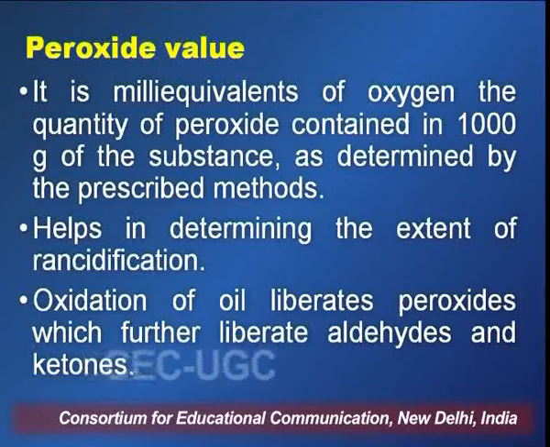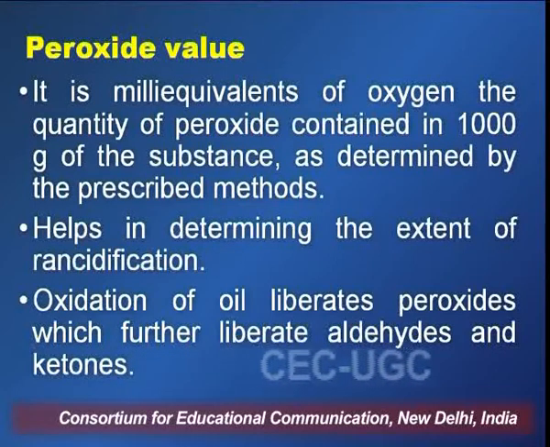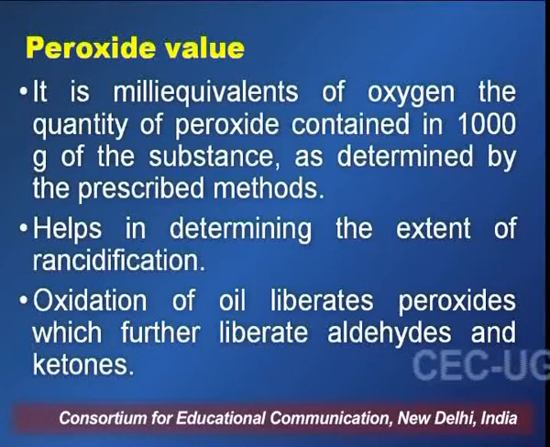What happens during oxidation is that there is a liberation of peroxides, and these peroxides further get converted into aldehydes and ketones. The value of these peroxides is determined, and this indicates the extent of the oxidation of a given oil.